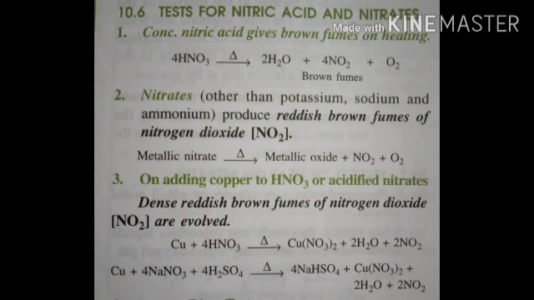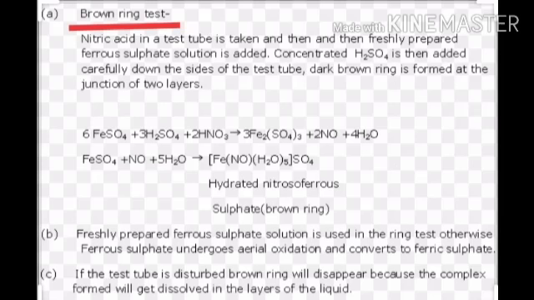On adding copper to HNO3 or acidified nitrates, dense reddish brown fumes of nitrogen dioxide are evolved. You can see in the reactions: Cu plus 4HNO3 gives Cu(NO3)2 plus 2H2O plus 2NO2. Now the brown ring test, a famous test